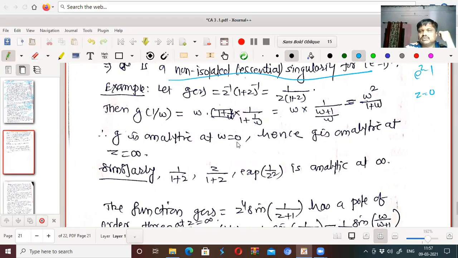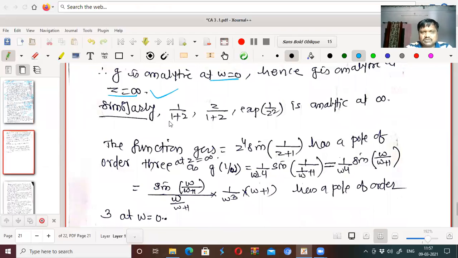And what will happen here? g is analytic at w equal to 0. At w equal to 0, the denominator is non-zero. So g is analytic at w equal to 0. Hence, g is analytic at z equal to infinity. W equal to 0, it is analytic. Therefore, at z equal to infinity, its reverse part is analytic. Similarly, 1 upon 1 plus z, z upon 1 plus z, e to the power 1 by z square, all are analytic at infinity because of the reverse.